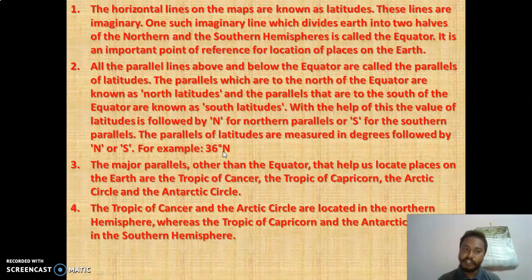So I hope you have understood. Tropic of Cancer and Arctic Circle are located in the northern hemisphere, and Tropic of Capricorn and Antarctic Circle are in the southern hemisphere. So I hope you are clear with latitude and its different parts.